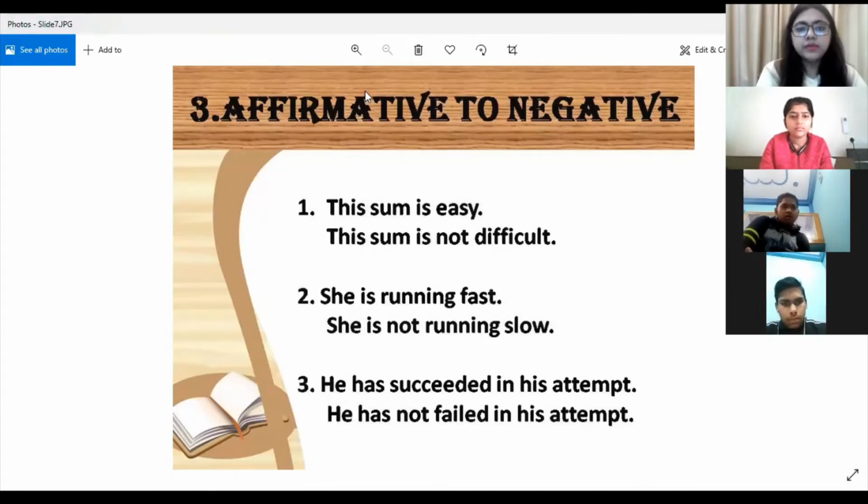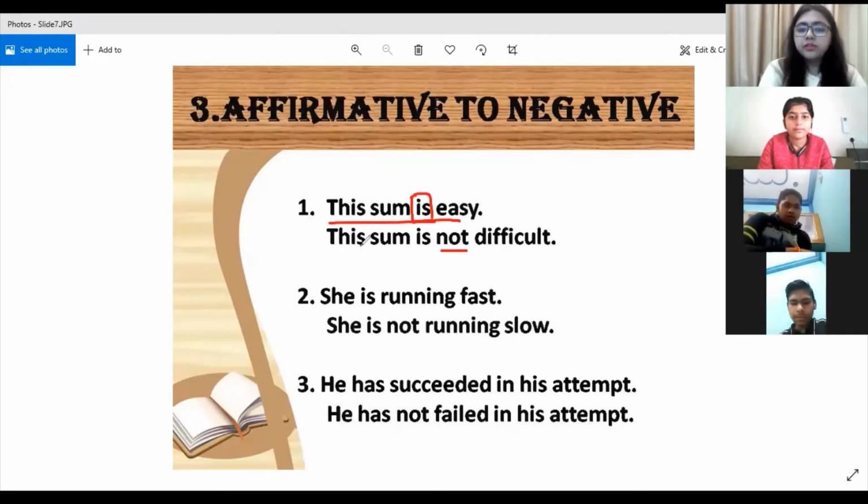Like here, this sum is easy. This is the question which is given in affirmative form, affirmative sentence. So what did I tell you? That you have to look for the auxiliary verb. Where is the auxiliary verb? Here, right? Although here it is acting as the main verb, still for the sake of your understanding, I am referring to it as auxiliary verb. Okay, so is. Now when you will be transforming the sentence and writing this into negative form, what do you have to add? You have to add the word not next to the auxiliary verb.